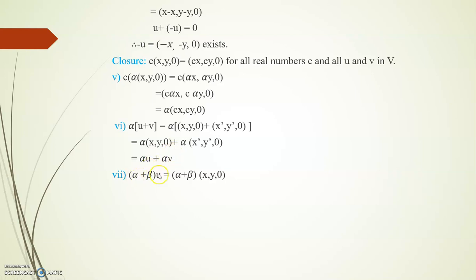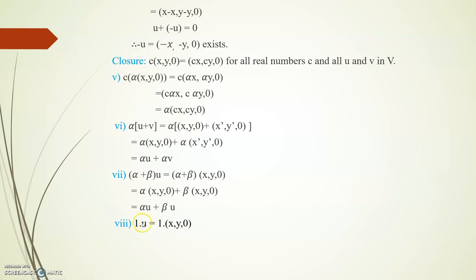Next one, alpha plus beta of u. Alpha and beta are the scalars. Both of these properties are called the distributive law. Alpha plus beta of, what is our u, (x, y, 0), which is equal to, now multiply, alpha of (x, y, 0) plus beta of (x, y, 0). So the result is alpha u plus beta u. That is, alpha plus beta of u can be written as alpha u plus beta u. So therefore this distributive axiom is also satisfied.